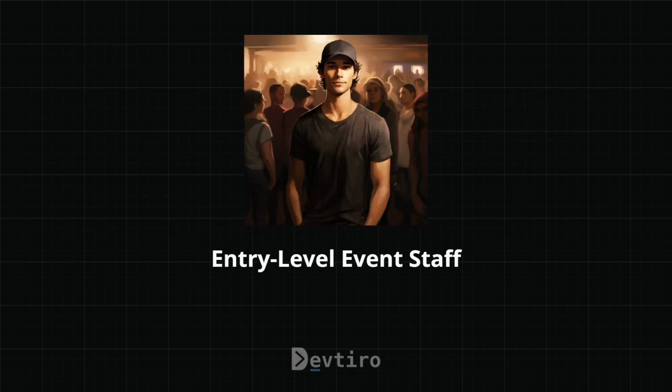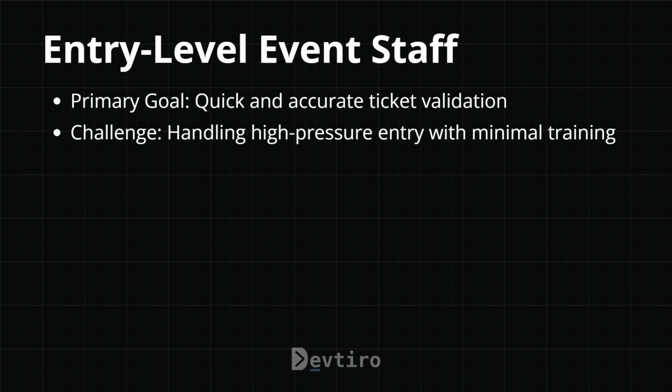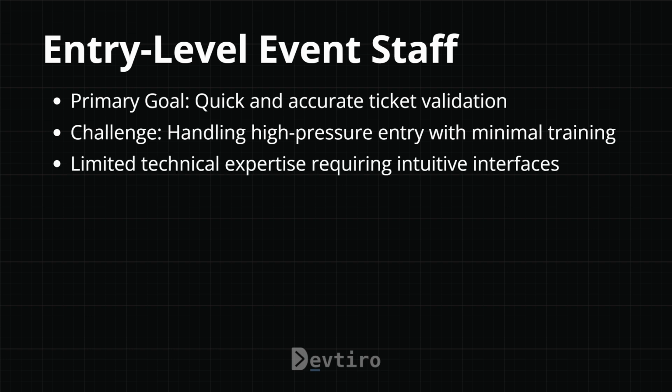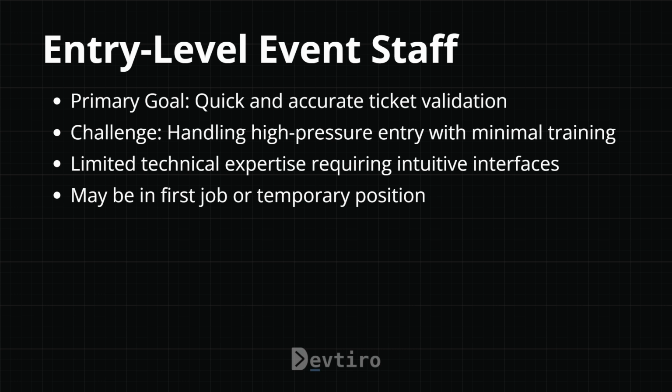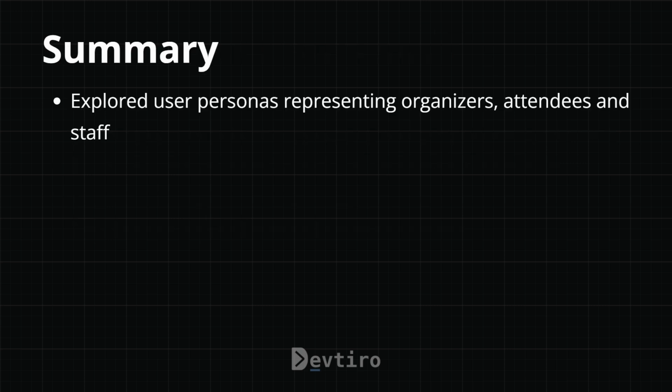Then we have our entry-level event staff. Their primary goal is quick and accurate ticket validation. The challenge is handling high-pressure entry with minimal training, and they have limited technical expertise requiring an intuitive interface. And it may be their first job or a temporary position, and they need clear instructions and clear error messages. So in summary, we've explored the user personas representing organisers, attendees, and staff.